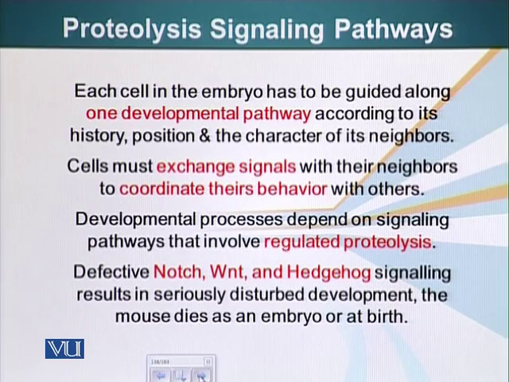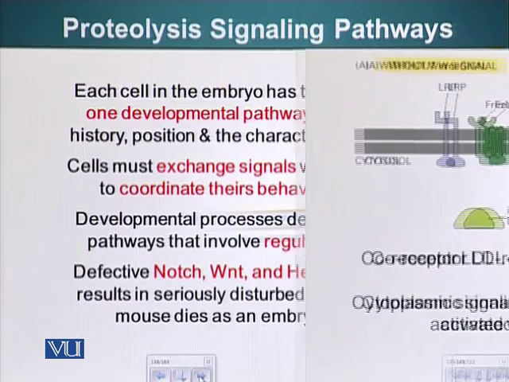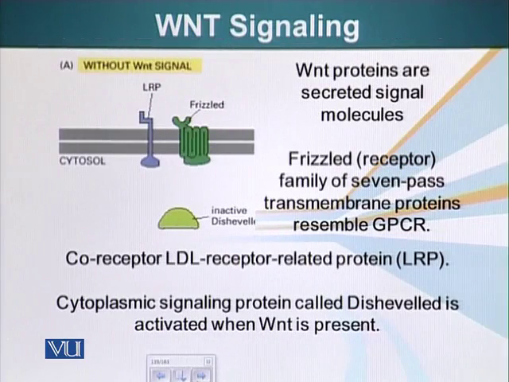Defects in these signaling systems result in seriously disturbed development, and generally, if there is a mutation in the genes coding these signaling systems, the mouse embryo dies at or before birth. So let's look at an example of this. We are going to talk first about the Wnt signaling system. The Wnt molecule is a signaling molecule. It is secreted and it binds its receptor.